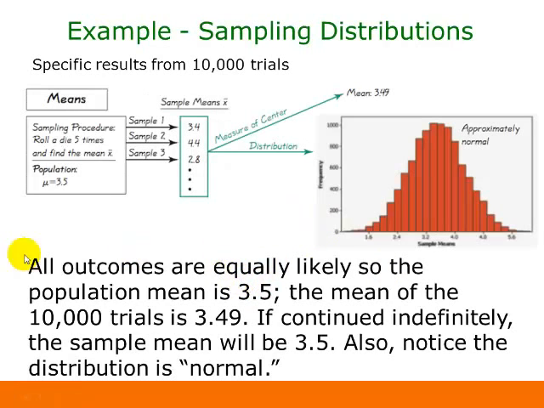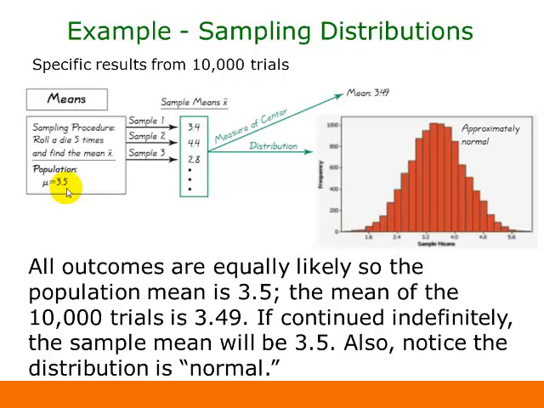So here's if we're talking about the means, and again, this is where we're rolling the die 5 times and finding the sample mean from those 5 rolls. So for example, our first sample, we might get a mean of 3.4, second sample a mean of 4.4, the third sample a mean of 2.8, and so on. So we've got every possible sample of size n from the population, and we have listed the mean for every one of those samples.